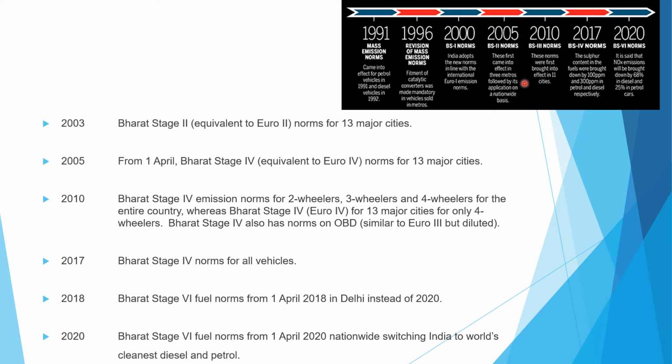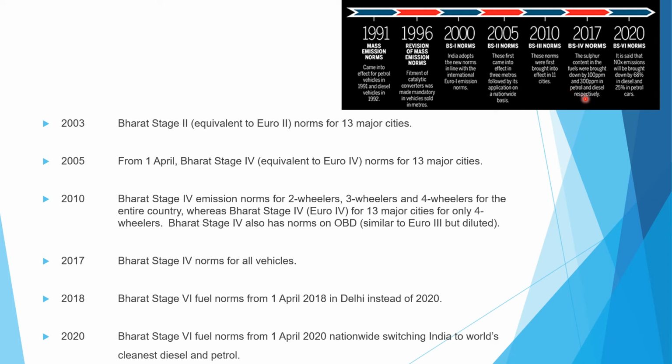In the year 2010, Bharat Stage 3 emission norms for 2-wheelers, 3-wheelers and 4-wheelers for the entire country, where Bharat Stage 4 follows the Euro 4 for 13 major cities for only 4-wheelers, and Bharat Stage 4 also has onboard diagnosis similar to Euro 3 but diluted. So in the year 2010, BS4 norms were applied. These norms were first brought into effect in the 11 cities. Next in 2017, the Bharat Stage 4 norms for all vehicles. So BS4 norms are applied.